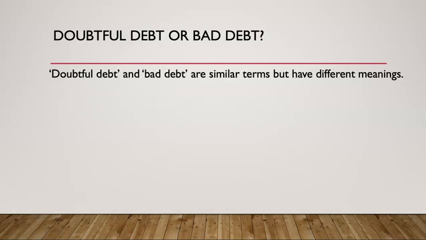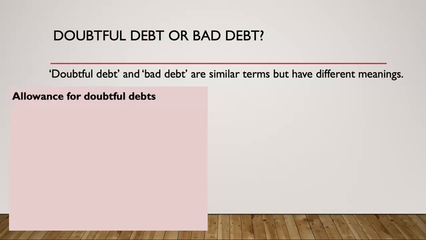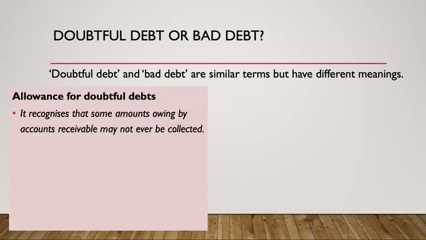So let's come to the definitions of doubtful debt or allowance for doubtful debt and bad debts. There are two terms that you need to know, and they have very different meanings. When I'm talking about an allowance for doubtful debt, I am recognizing that some amounts owing by the accounts receivable may never be collected. I am making an allowance for some debts of my accounts receivable. We need to think of this allowance for doubtful debts as a negative asset.